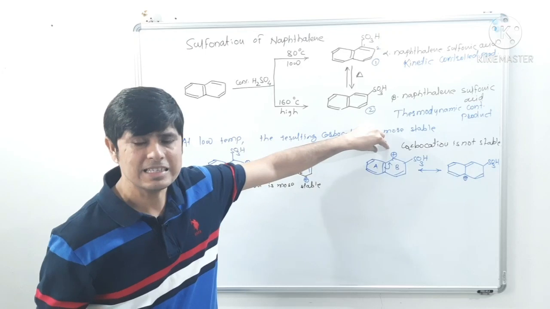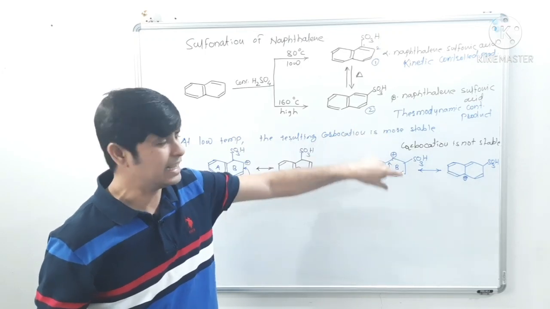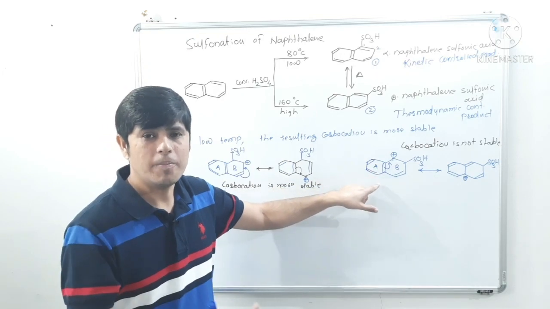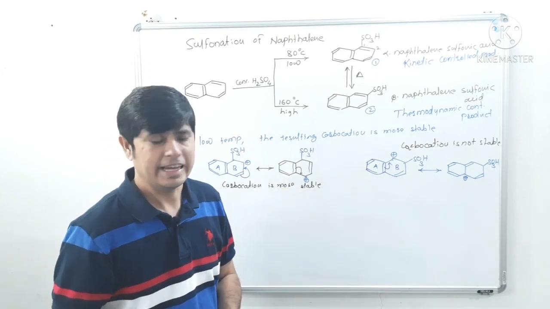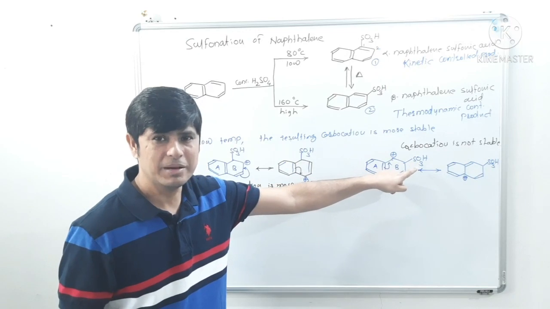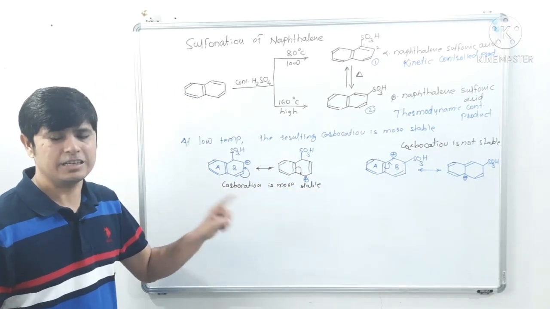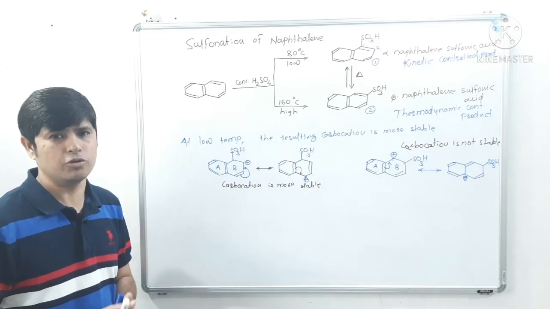Here we will get fewer resonating structures, and most of them have loss of aromatic character of ring A. Hence the carbocation is less stable here, and here the carbocation is more stable. Hence attack is taking place at position number 1 at low temperature.